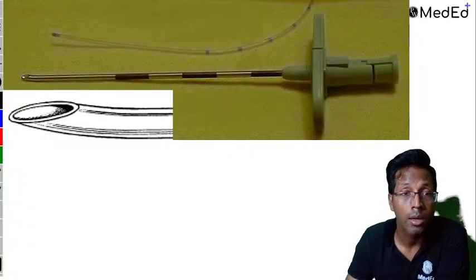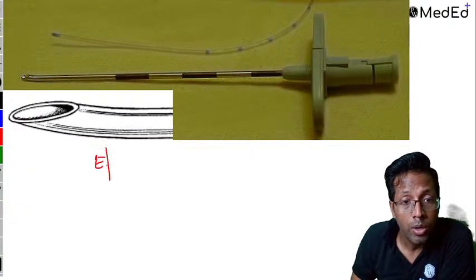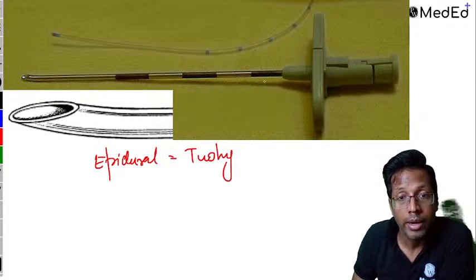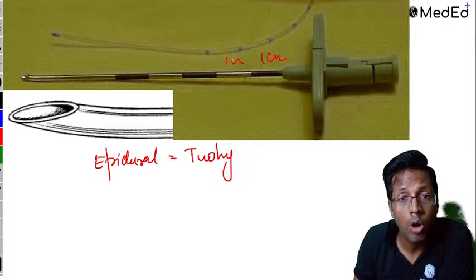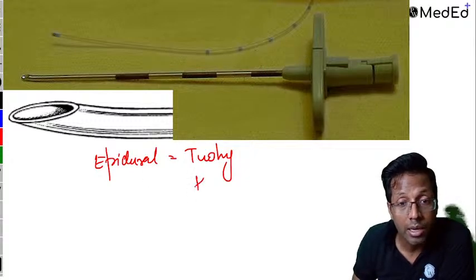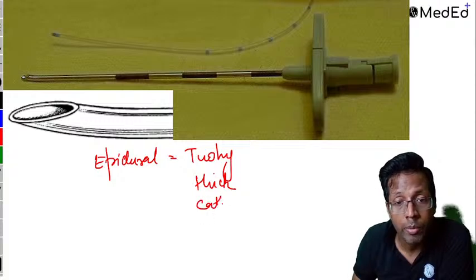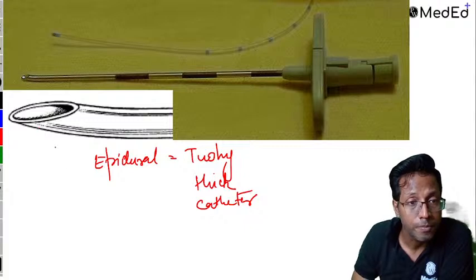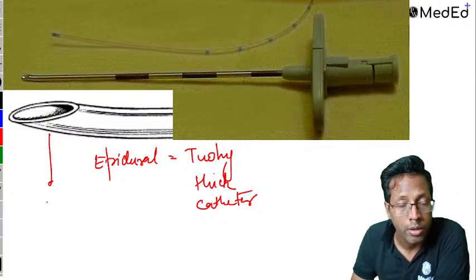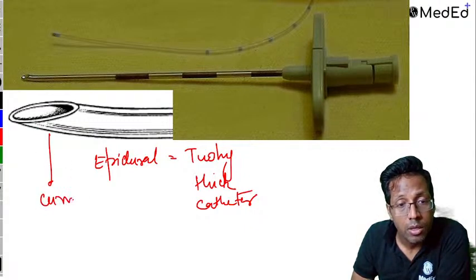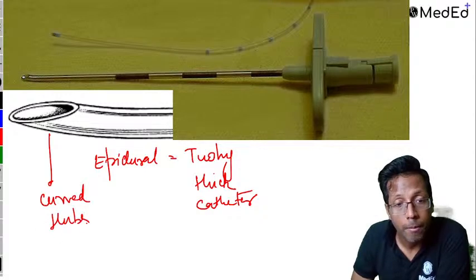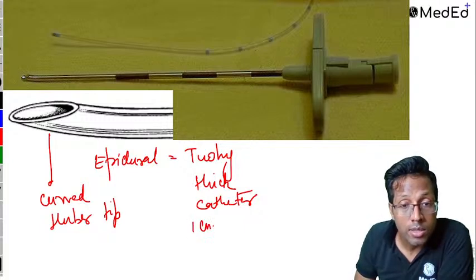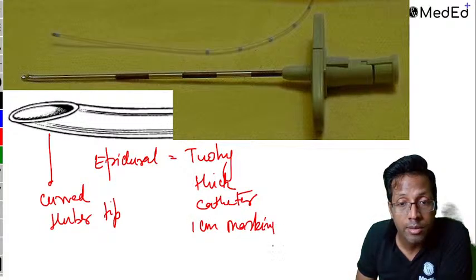This is the epidural needle. If you will see, epidural needle is called a Tuohy needle. It has got 1 centimeter marking so that you come to know how far you are from the skin. It is normally thick so that you can pass a catheter from within. Also, if you will see the tip is curved, so that you don't damage the structures beyond, right? So the tip is curved, which is called as the Huber tip, right? So this is the epidural needle. Remember, it has 1 centimeter markings. That's how you can identify in the exam.